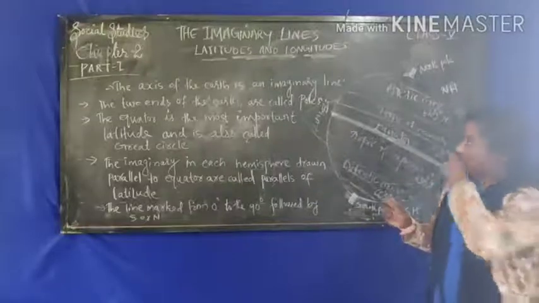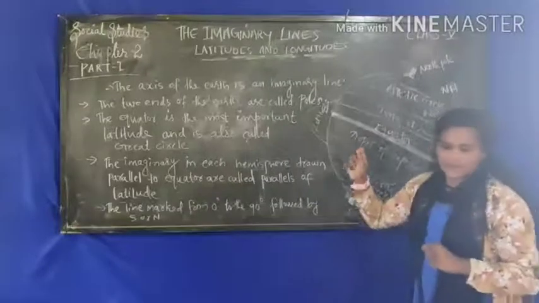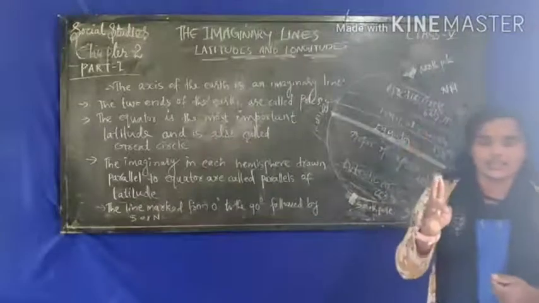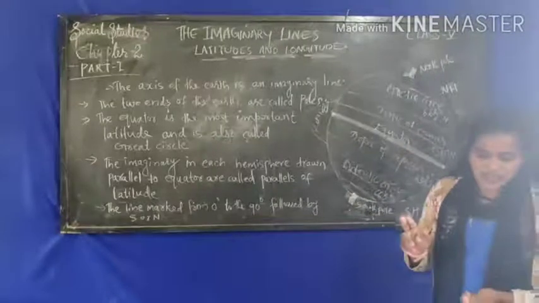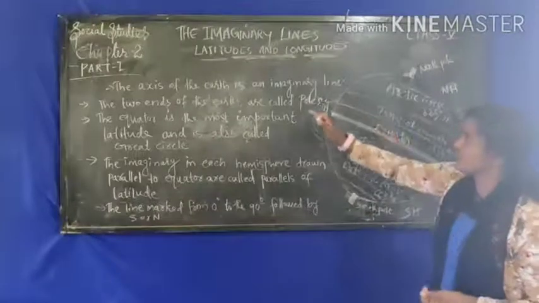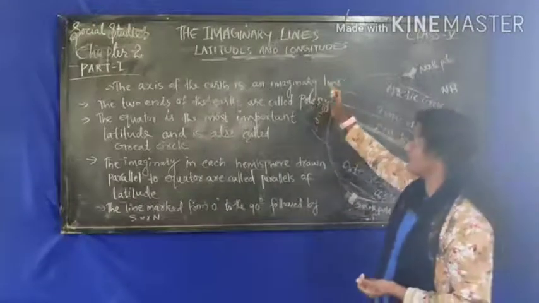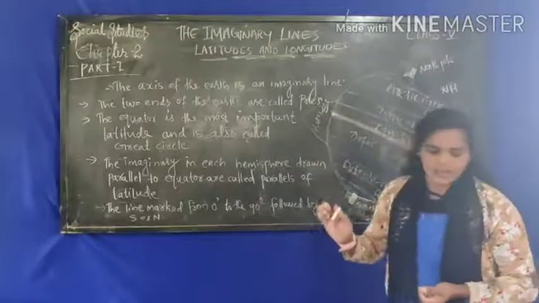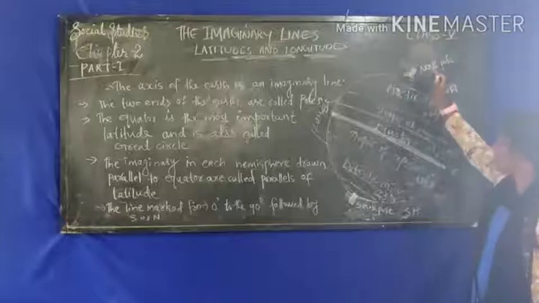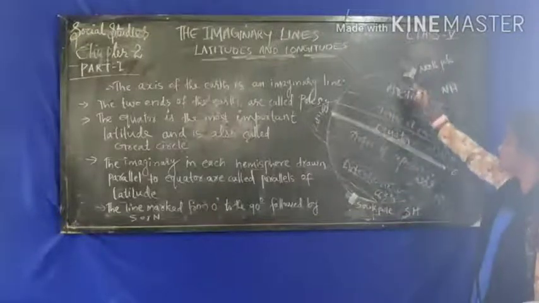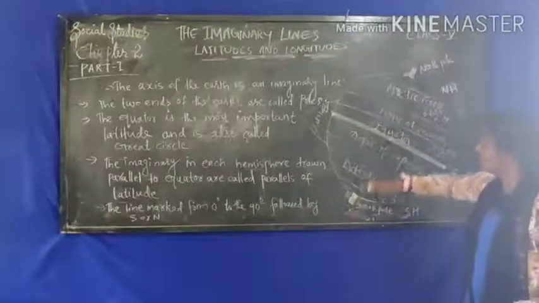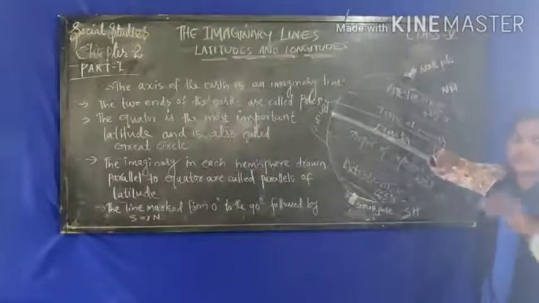Now, for locating places, two important lines are used: latitudes and longitudes. The axis of the earth is an imaginary line, and the globe has two poles at the ends of it.